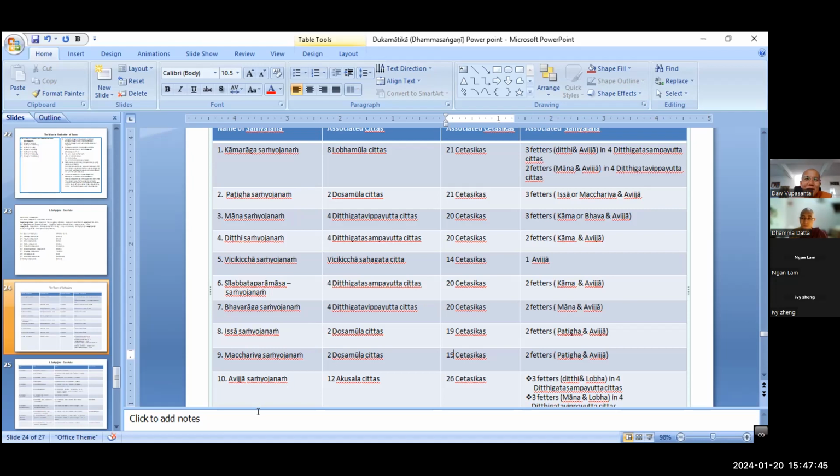In this case, you are bound by Kula Macchariya, meaning devotee relatives, right? In this case, Macchariya Samyojana arises. You are bound by the Macchariya Samyojana, and then what type of jeta arises? Dosa mula jeta.